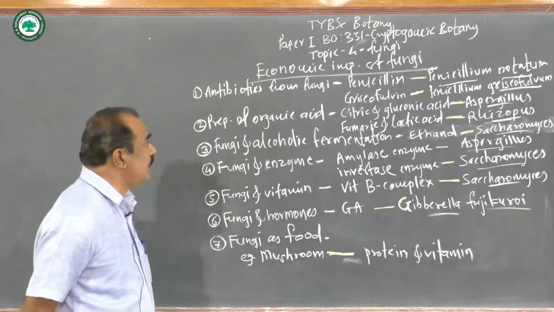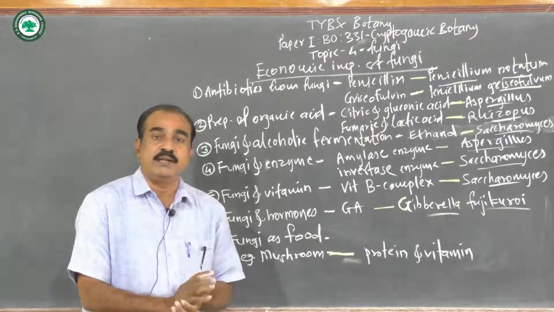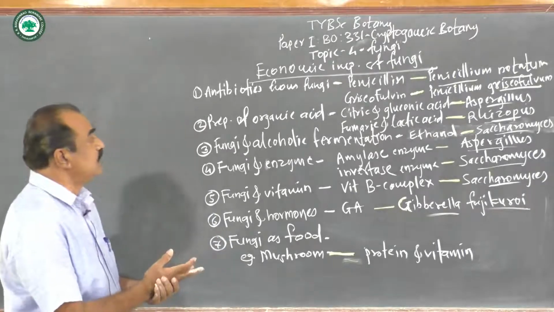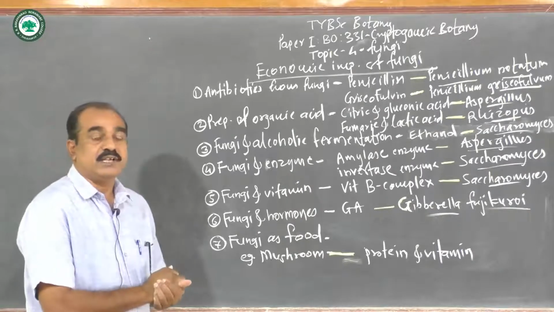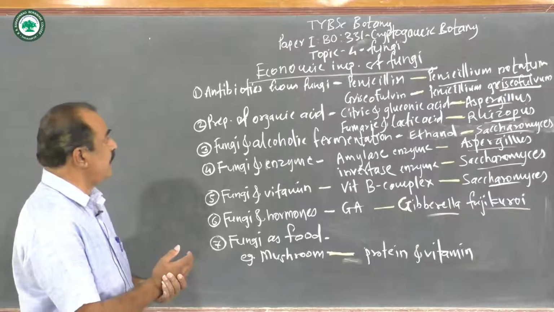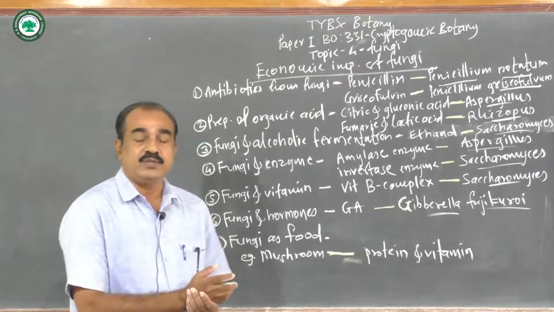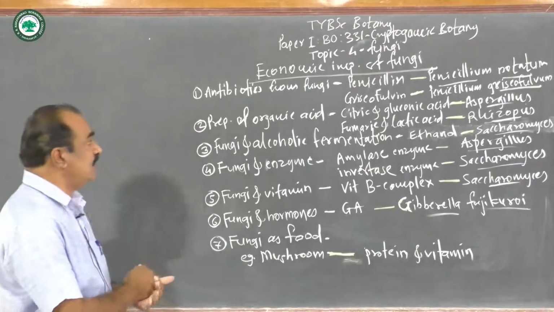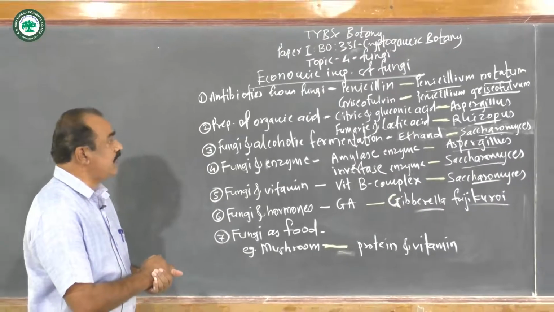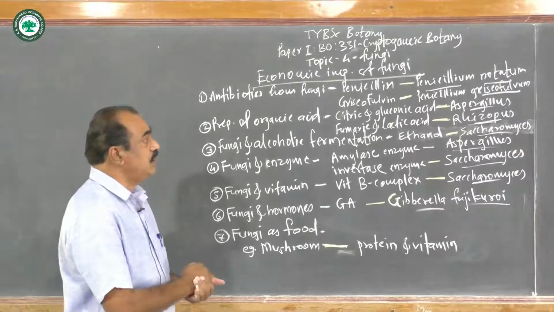Now the next economic importance, that is the preparation of organic acids. There are different types of organic acids, but from this, citric and gluconic acid are extracted from the Aspergillus niger species. Then fumaric and lactic acid are extracted from the Rhizopus stolonifer. The third economic importance, that is the fungi and alcoholic fermentation. Now it is extracted from the Saccharomyces.